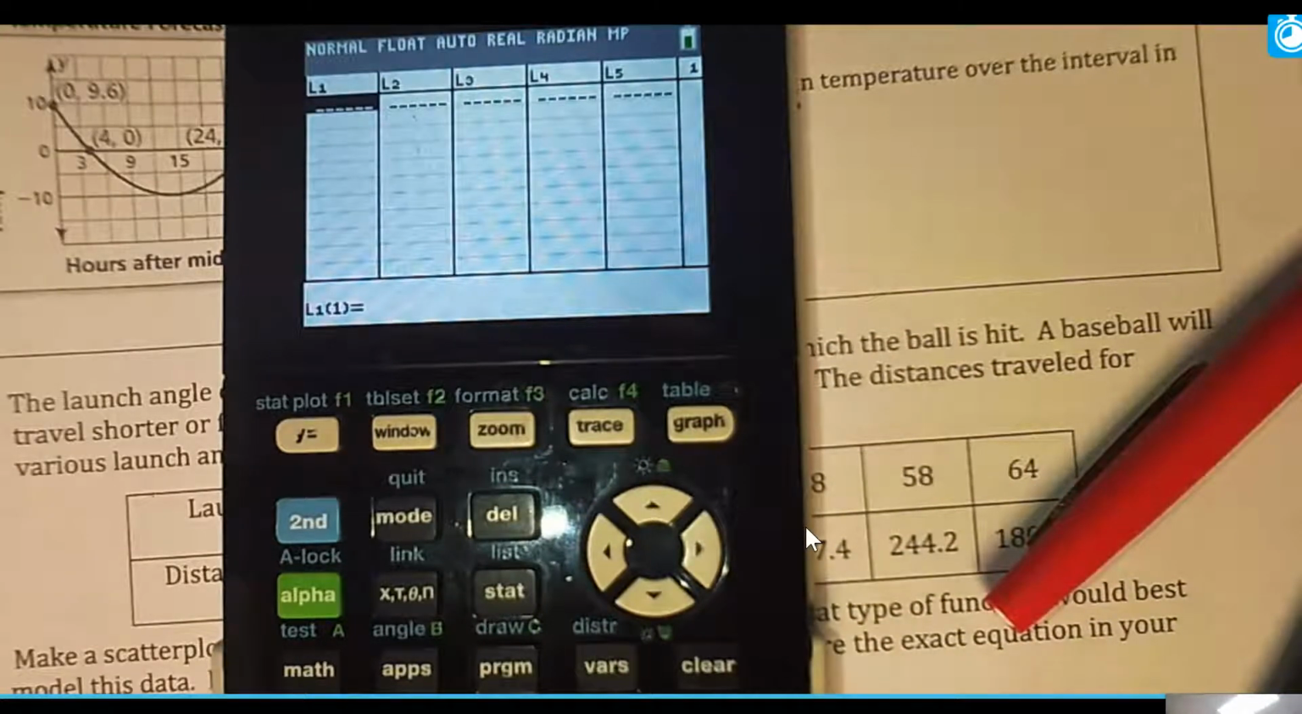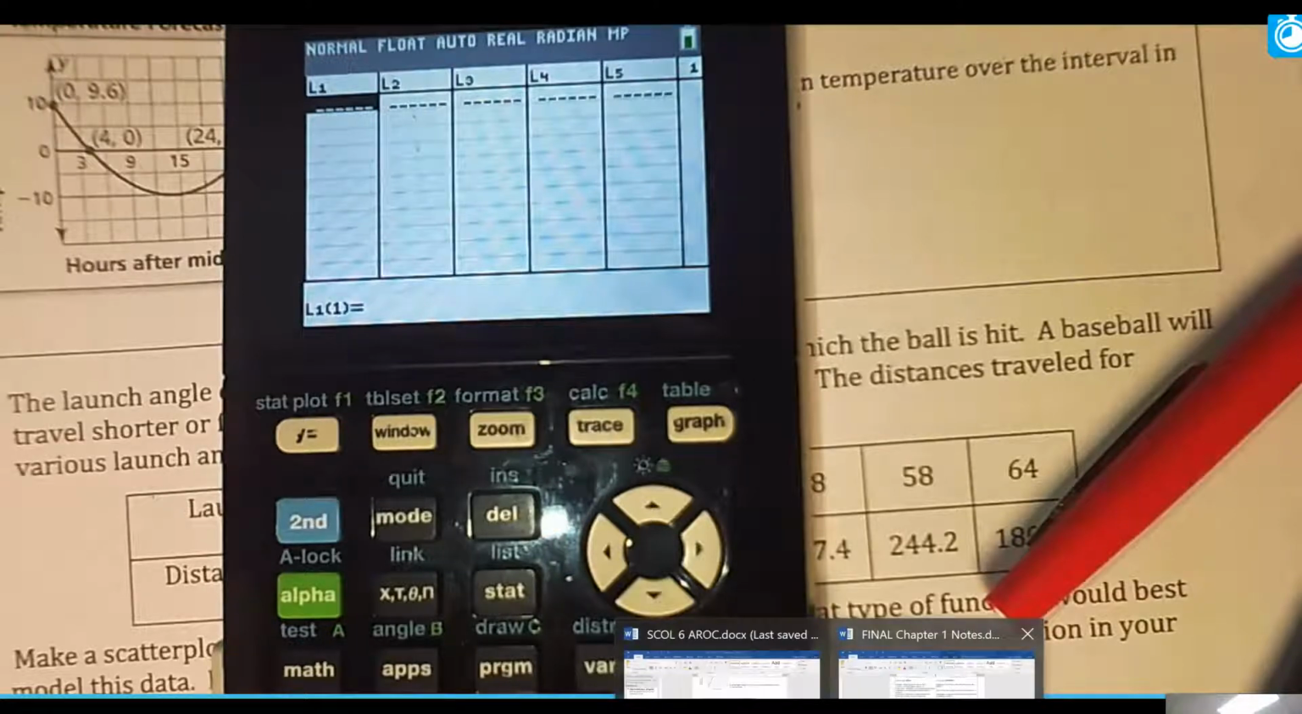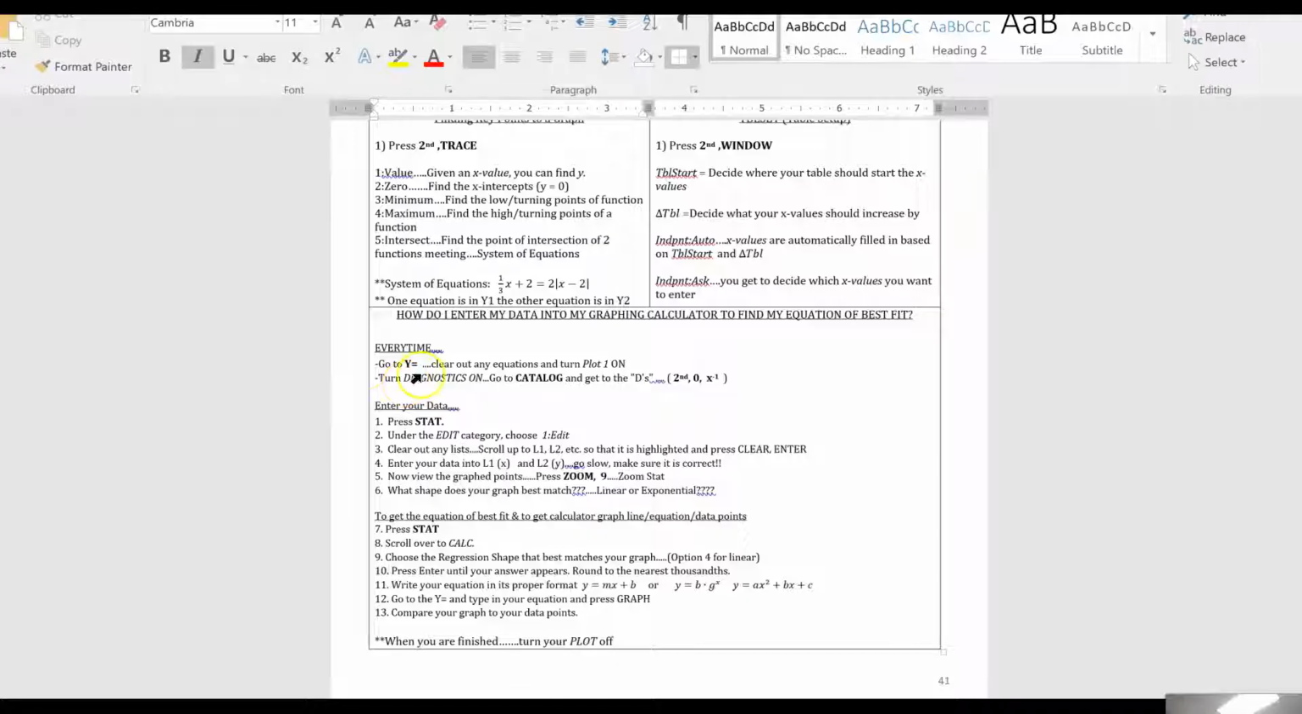So clear out any list, but especially L1 and L2. All right? Okay, so going back to this page, we're going to do a little prep work. I'm going to jump to here so that you can see this. The first thing that we're going to do every time is go to Y equals and turn Plot 1 on. So I've done that. Let's go to Y equals, clear out any equations, boom.